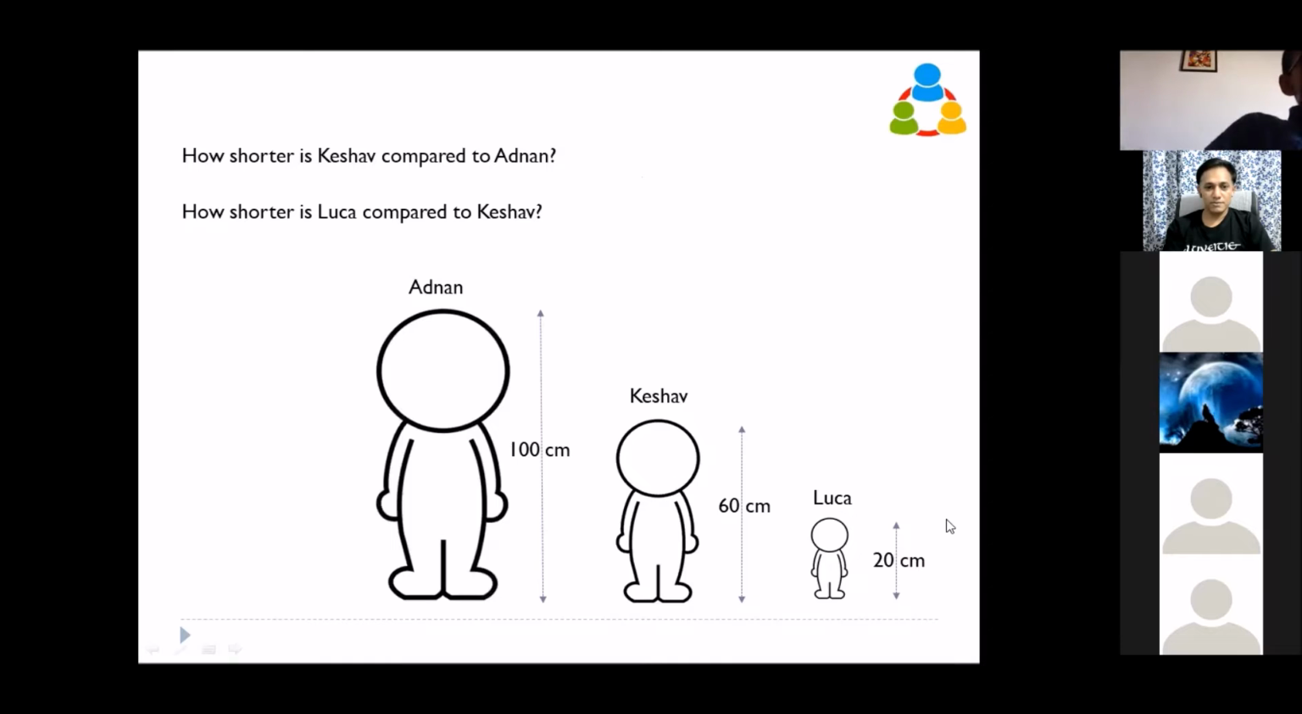So there are two problems. How much shorter is Keshav compared to Adnan, and how much shorter is Luca compared to Keshav? In absolute value, both are the same, 40. We know it.